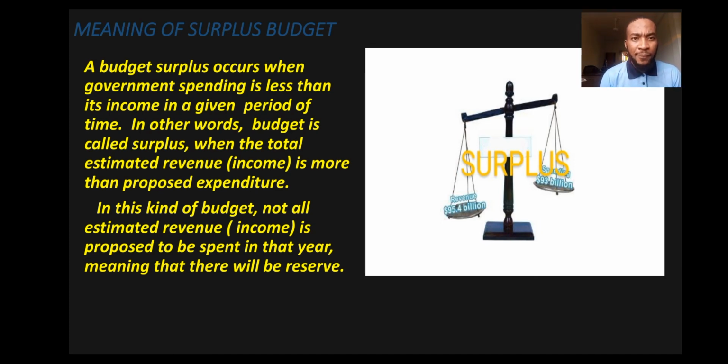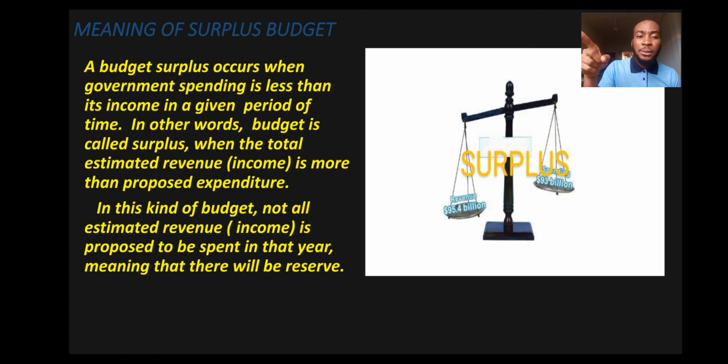In other words, a budget is called surplus when the total estimated revenue, which is also known as income, is more than proposed expenditure. When the revenue is more than the expenditure, now you have surplus.